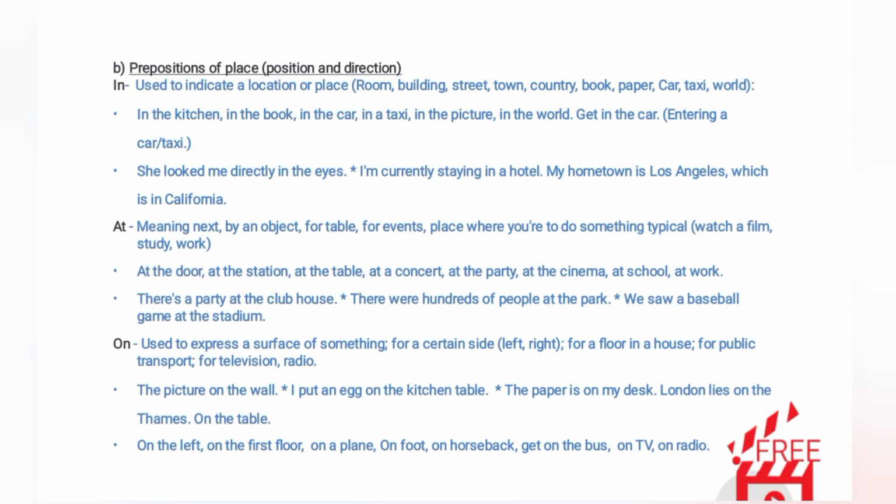past month. B. Prepositions of place, position and direction. In: used to indicate a location or place: room, building, street, town, country, book, paper, car, taxi, world. In the kitchen, in the book, in the car, in a taxi, in the picture, in the world. Get in the car: entering a car/taxi. She looked me directly in the eyes. I'm currently staying in a hotel. My hometown is Los Angeles, which is in California.